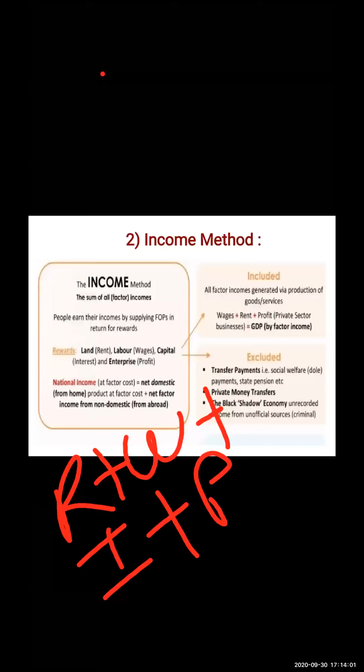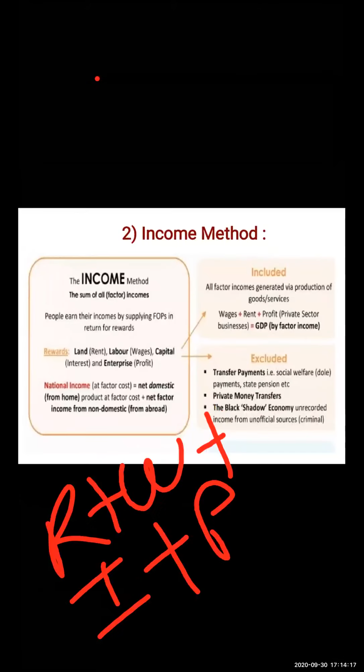So I was telling that while calculating the national income, we have to add up all the rent, wage, interest and profit, but income received from transfer payments is ignored. Transfer payments are ignored because the money is given to a person, but that person will not give us any goods or services in return.